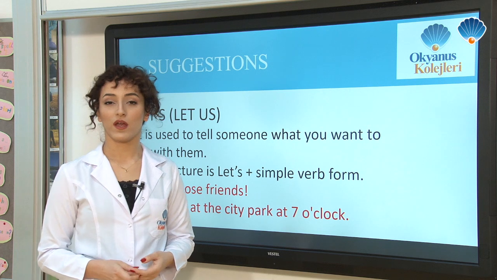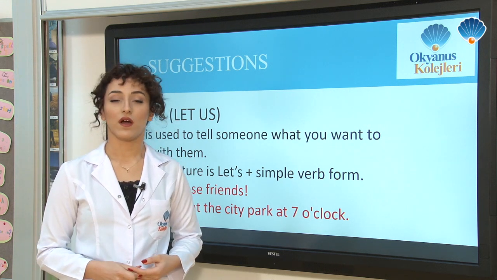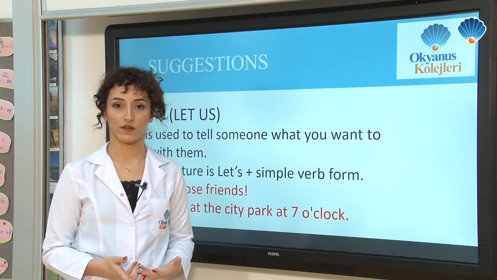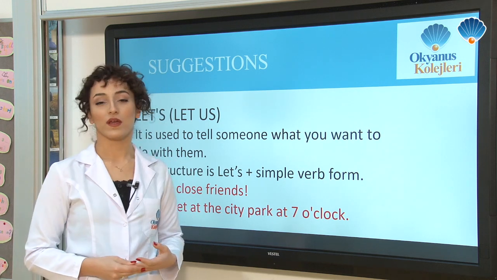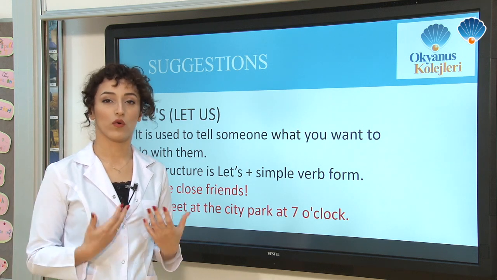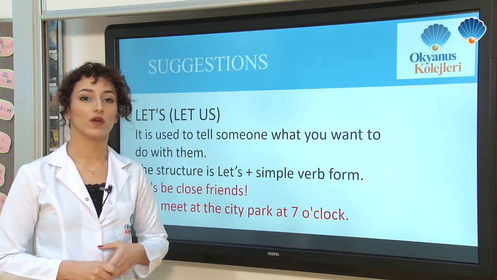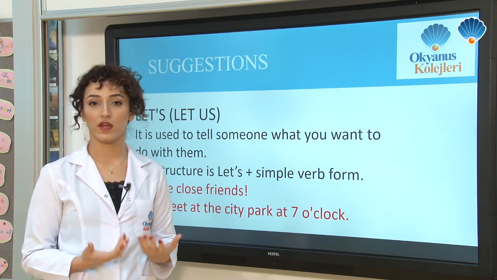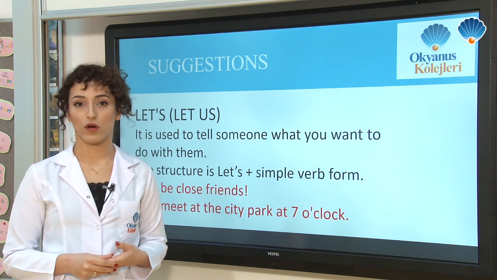As you can see, our first unit is based on suggestions. And we have 5 ways to suggest an offer or something to someone. Now here is the first one, let's. Basically it means let us do something, offer something. We use this sentence form with someone. And as you can see, the structure is very easy: let plus a simple verb form.